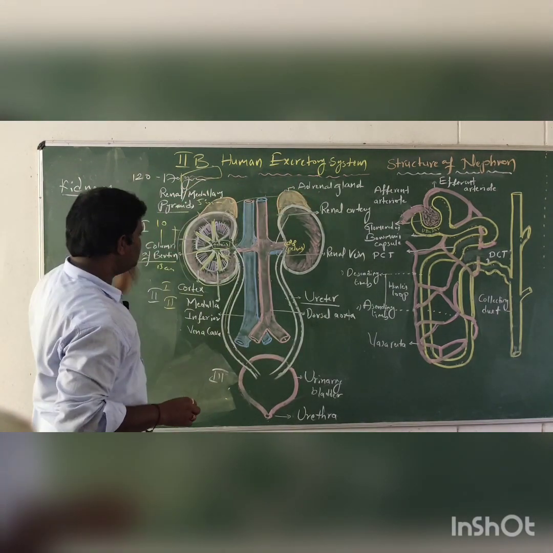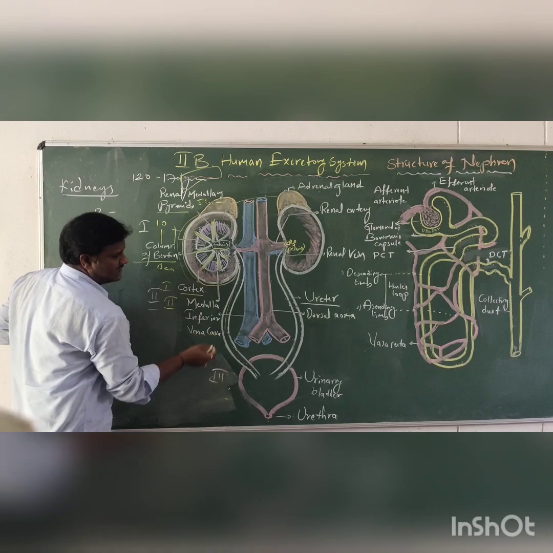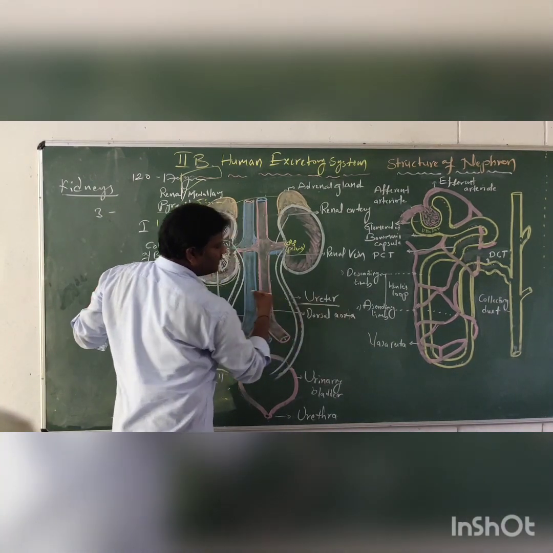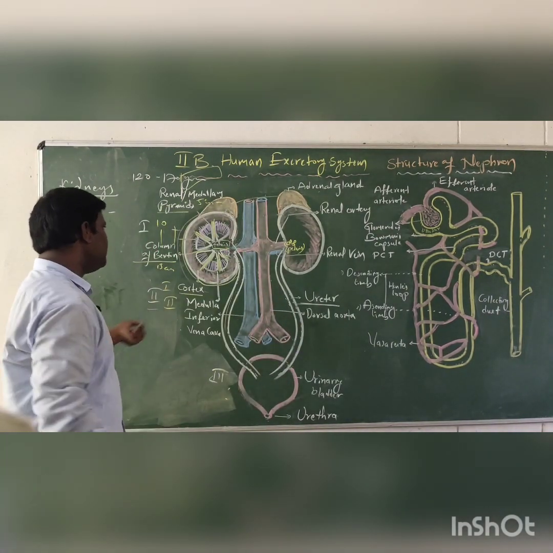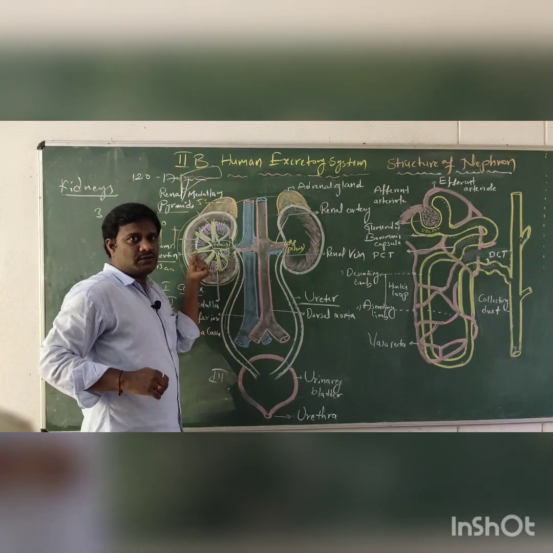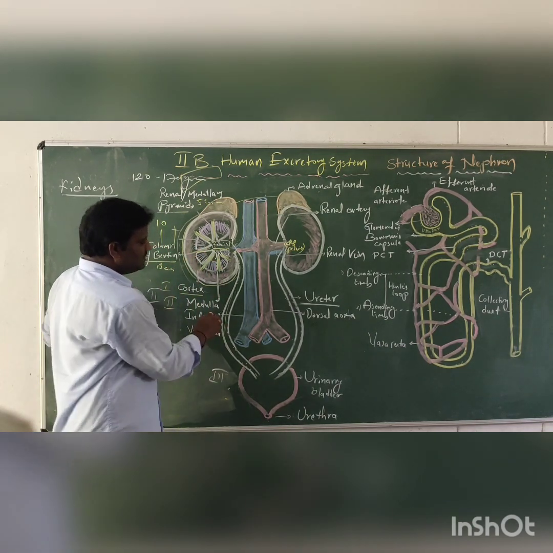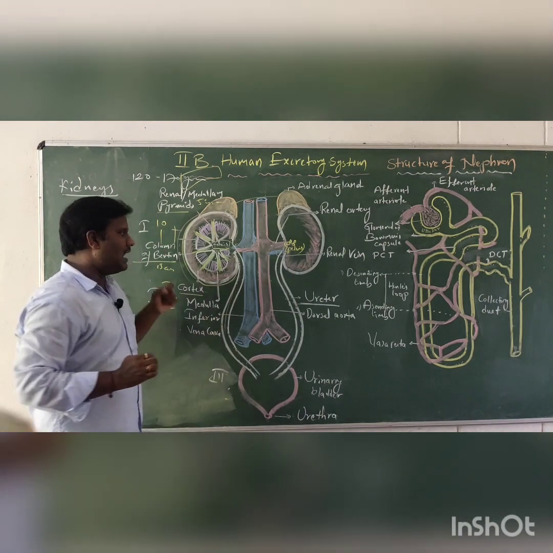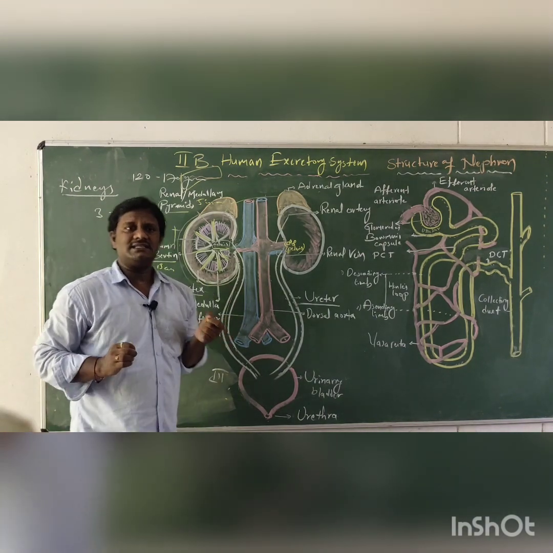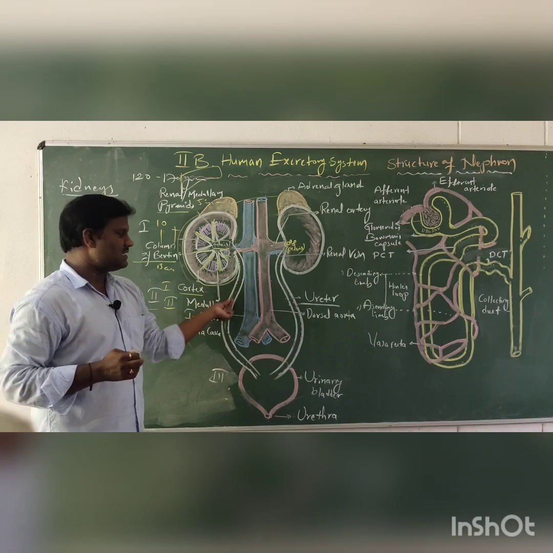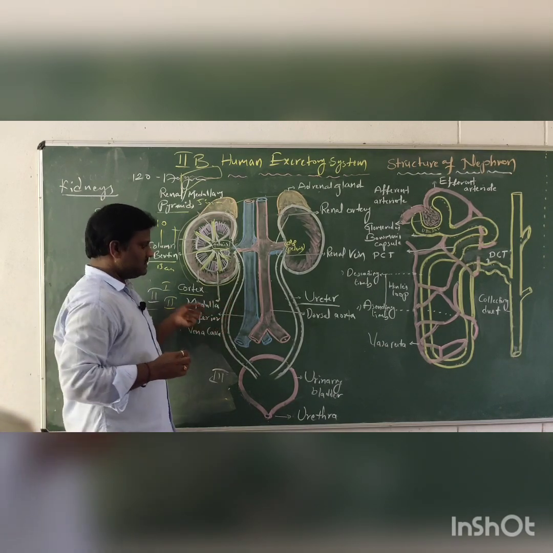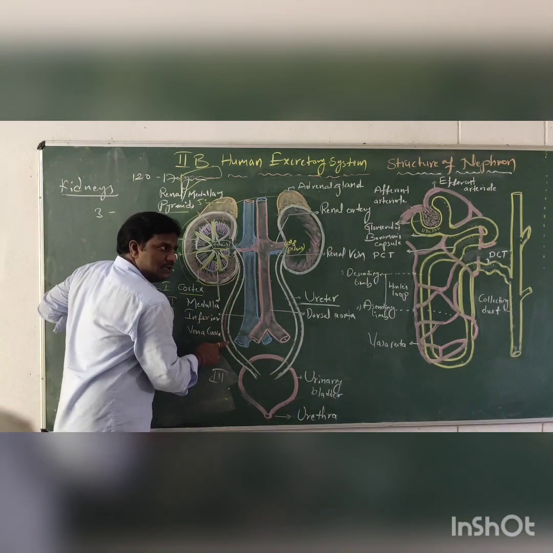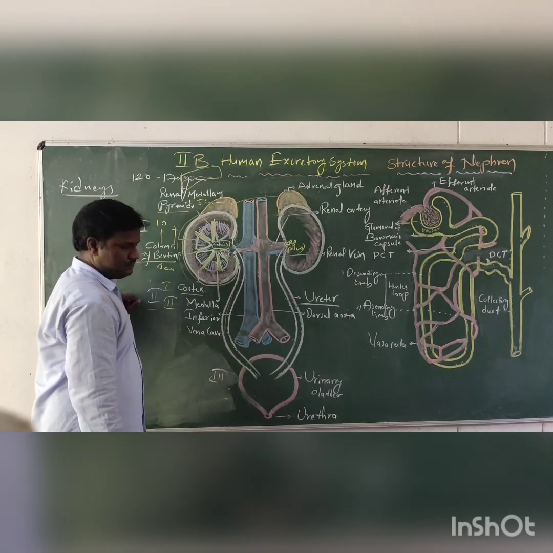Next we are studying the second part, the pair of ureters. The ureter comes out through the kidney, is a tube shaped structure lined by transitional epithelial cells, and enters into the urinary bladder.